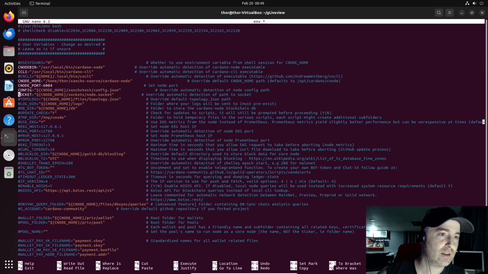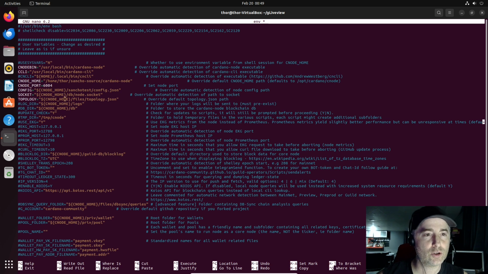Socket path, I'll erase it, that's not the default. From the Cardano node, all I need to do is go into the database, and that's where I put the node.socket. The topology, I'll erase that. Cardano node, it's in Sancho test. Right there. The logs, you don't need to mention that, actually.